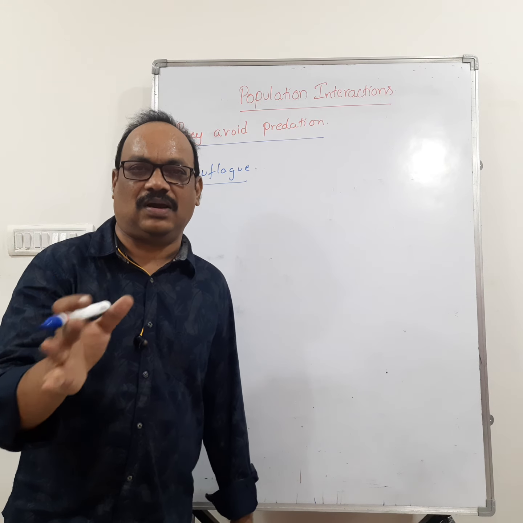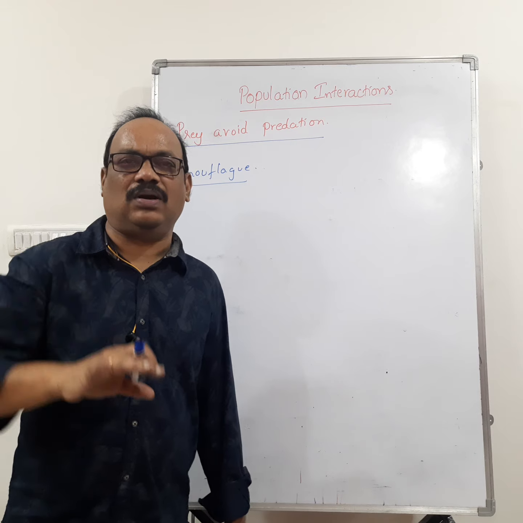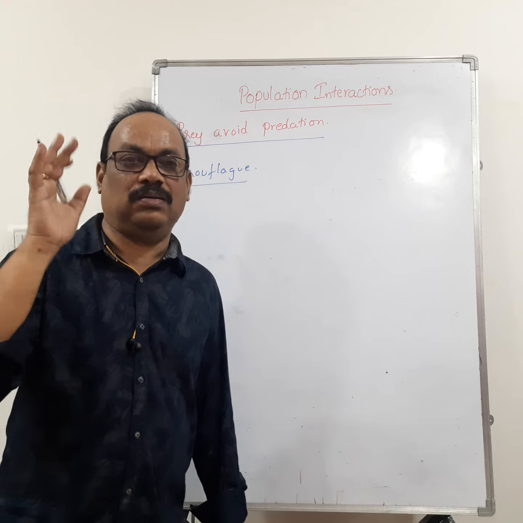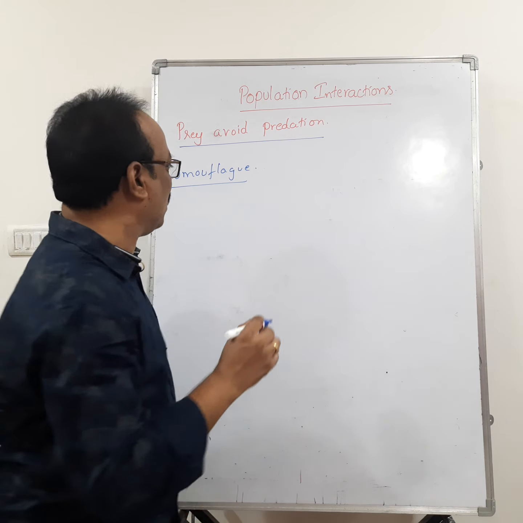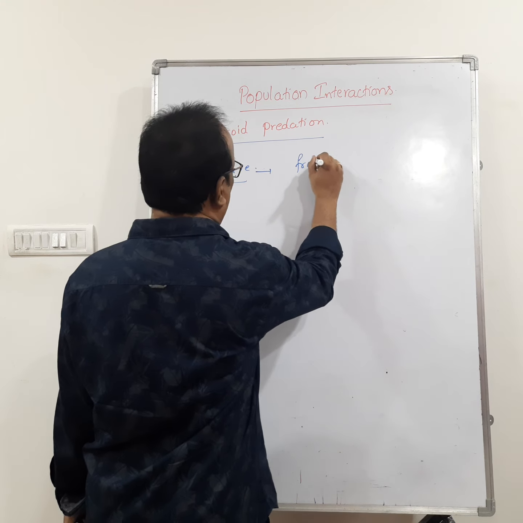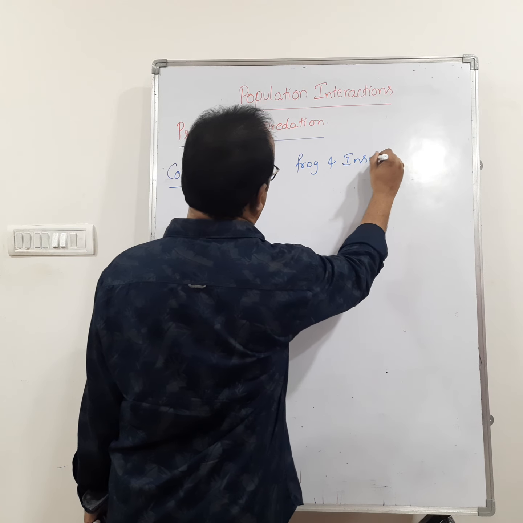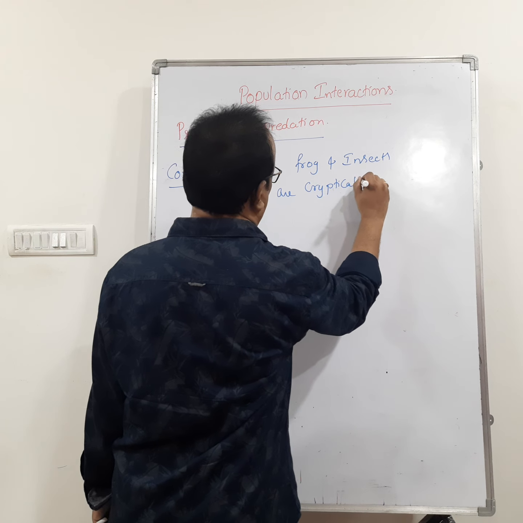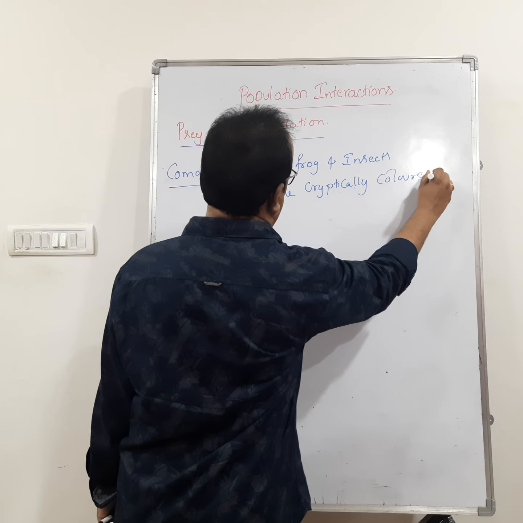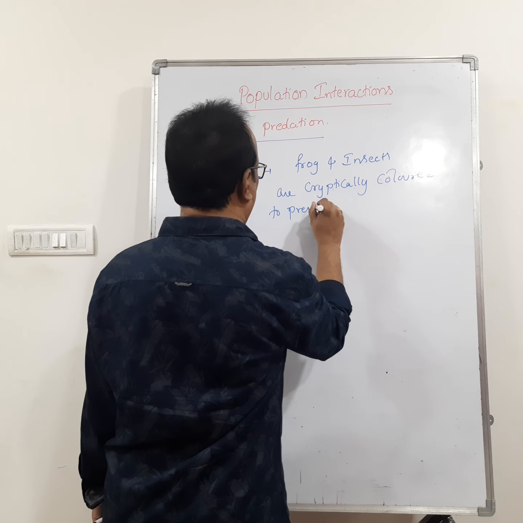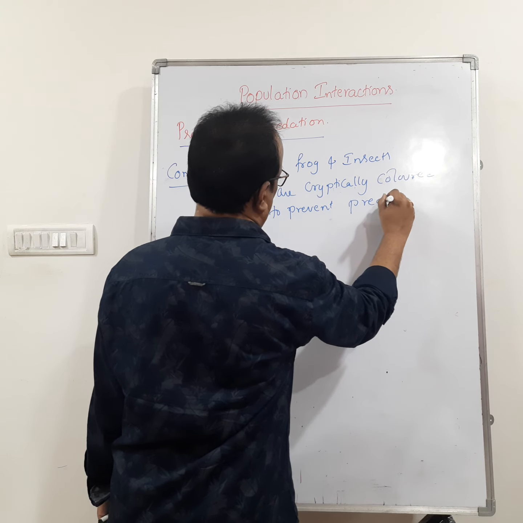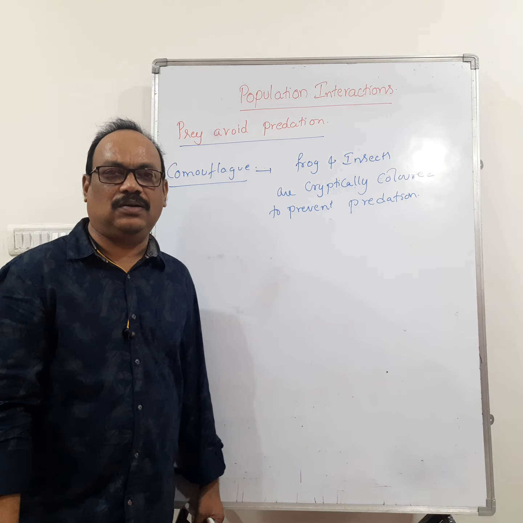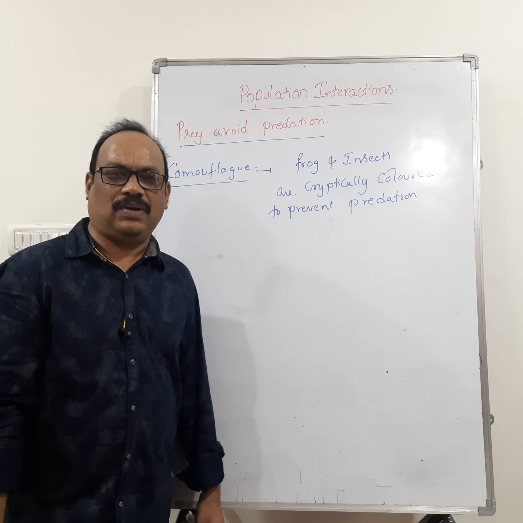The color of the insect and the frog mixes with the surrounding environmental color so that the predator cannot identify the frogs and insects. The frogs and insects are cryptically colored to prevent their predators.